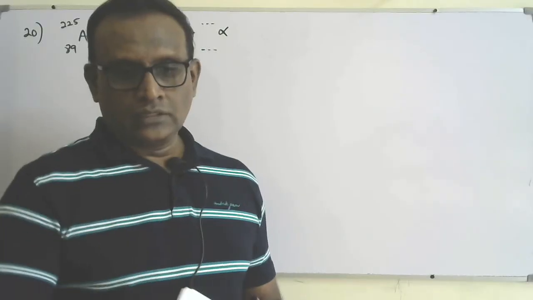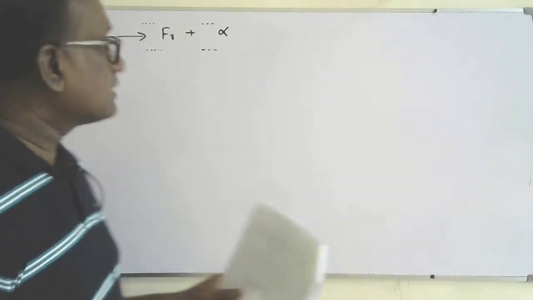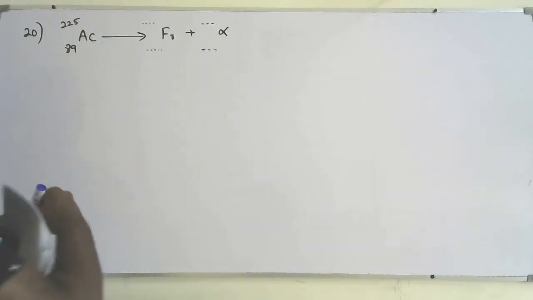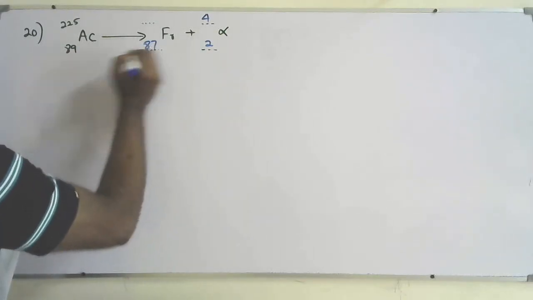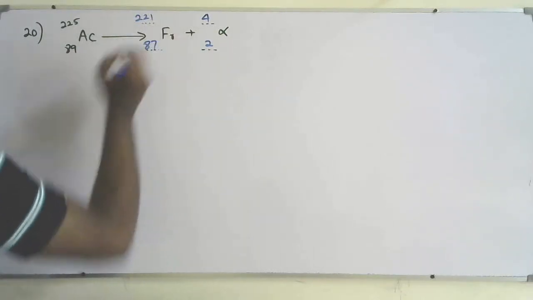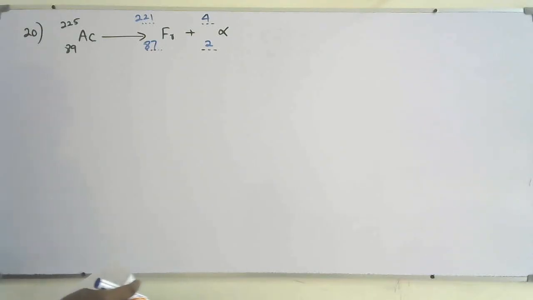Okay, question number 20. A reaction equation is given and they asked to balance it. So it's an alpha emission of actinium becoming francium and an alpha particle. They asked to balance this reaction equation. Alpha is 4, 2, we must know. So balance it. This will be 87. This will be 221.